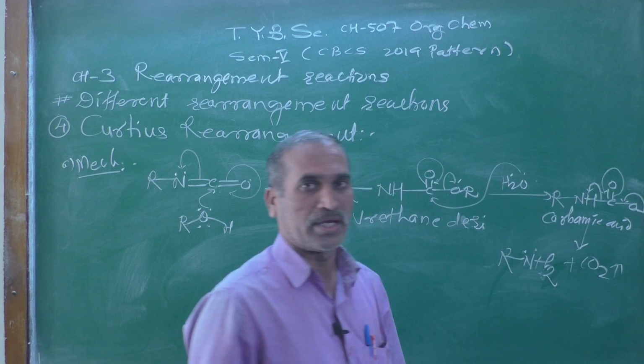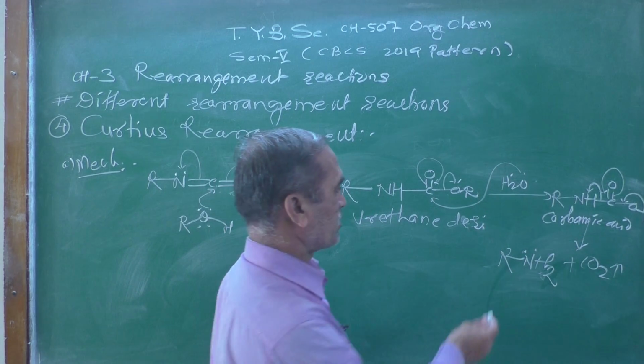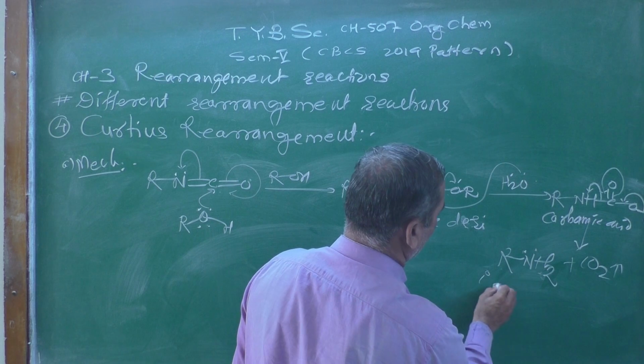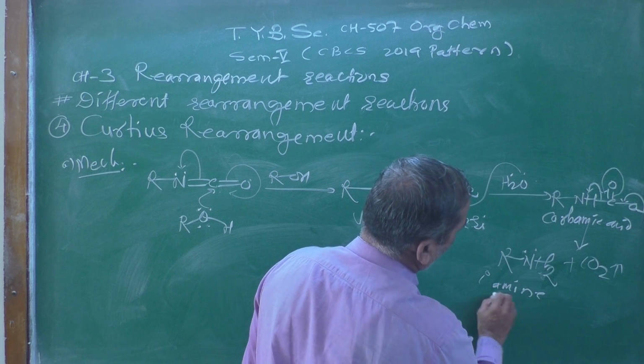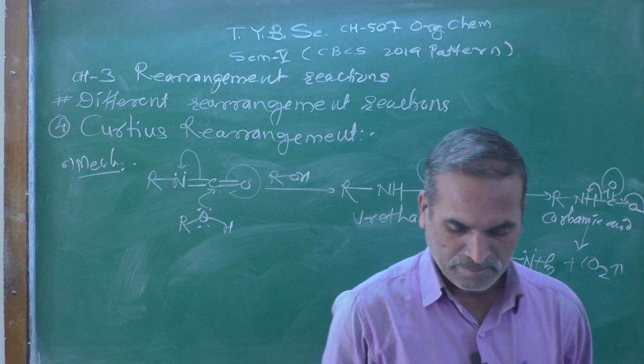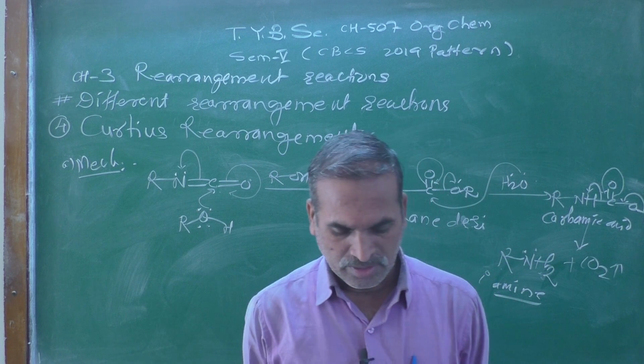Carbon dioxide is evolved during this process, and this is known as a primary amine.